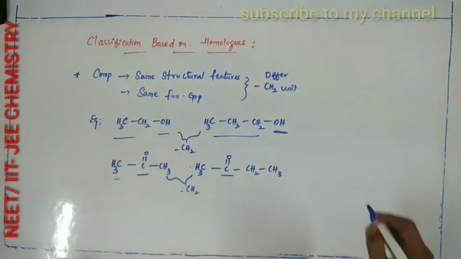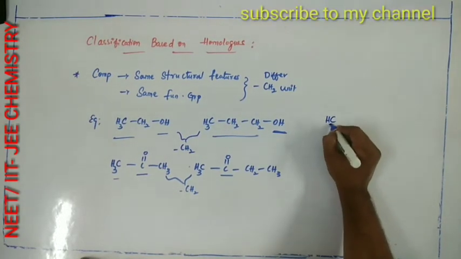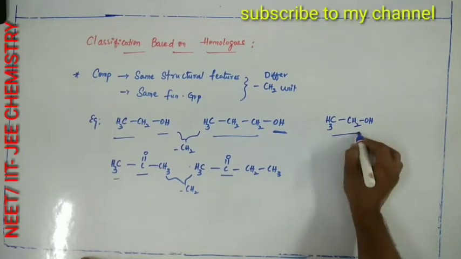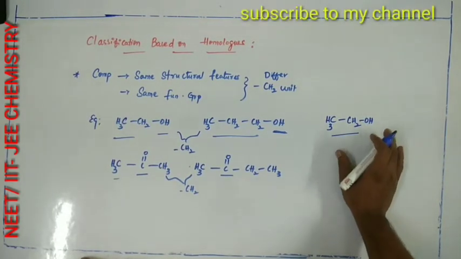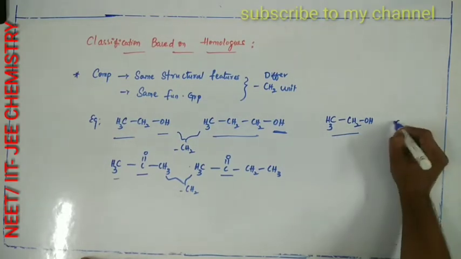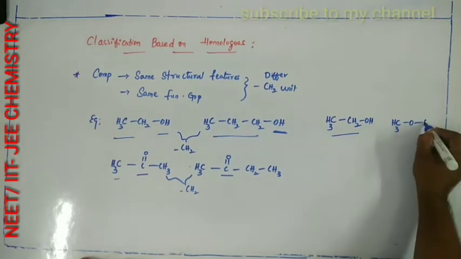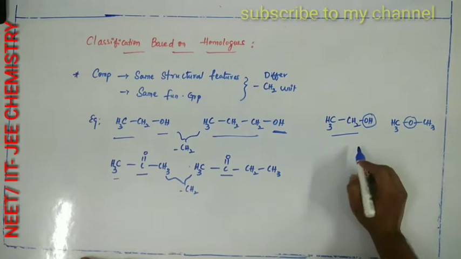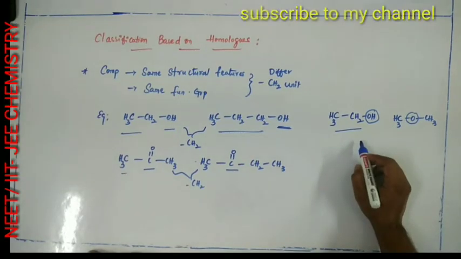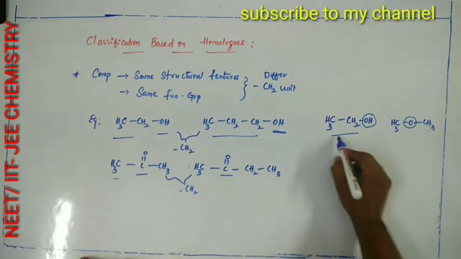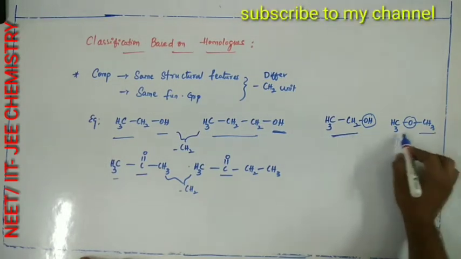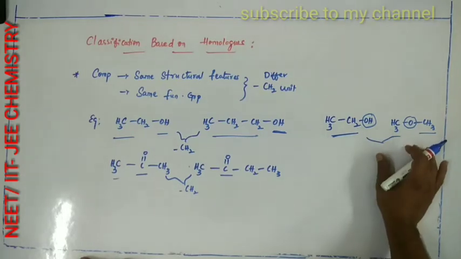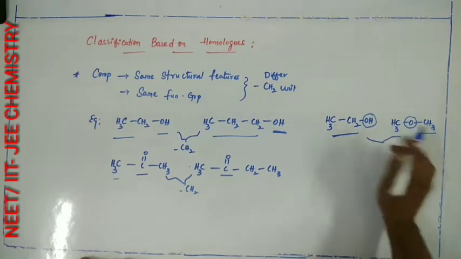And here you need to remember that compounds such as CH3CH2OH and CH3OCH3 have the same general formula, but their functional groups are different. In this, the OH group is the functional group, here ether is the functional group. These type of compounds are not homologues. Both are having same general formula and both are differing by CH2 unit, but their functional groups are different.